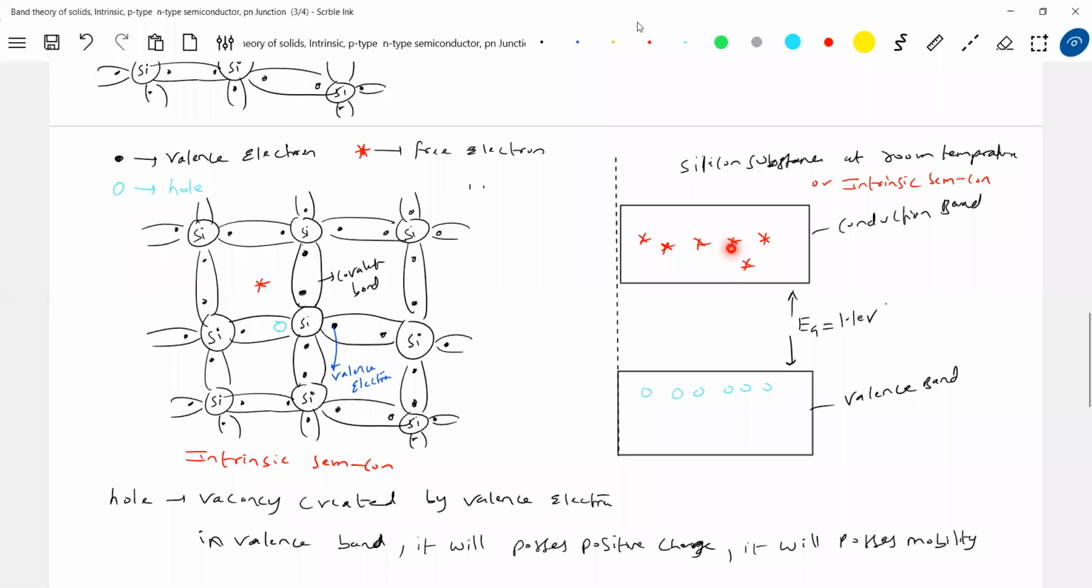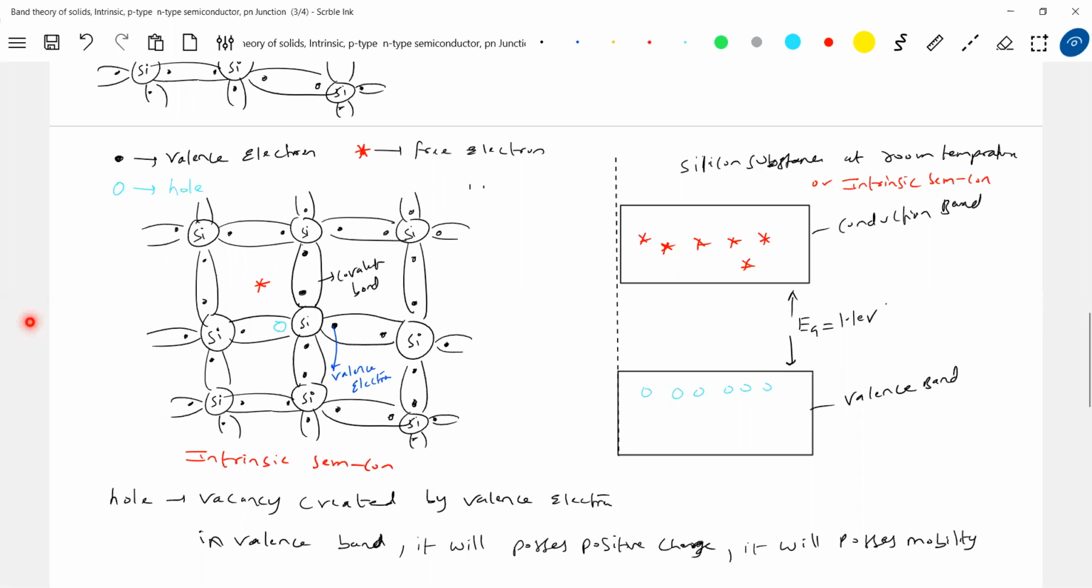So therefore, any electron in the conduction band is a free electron, and any electron in the valence band is a valence electron. I'm not bothered to show those dots. It's of no use for me. What is useful? These holes are useful. The vacancy created by a valence electron in the valence band is a hole, and that I'm displaying here. You can see that everywhere. We are not bothered about these black dots, because they are of no use for me. Anything useful is the hole.